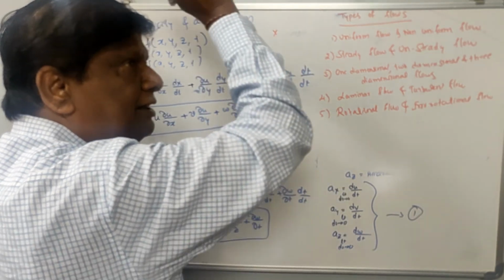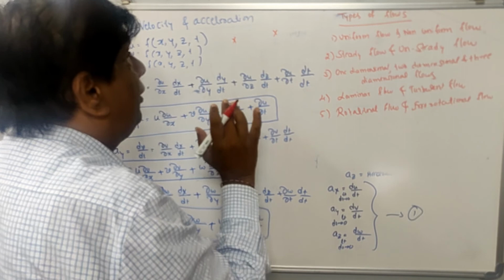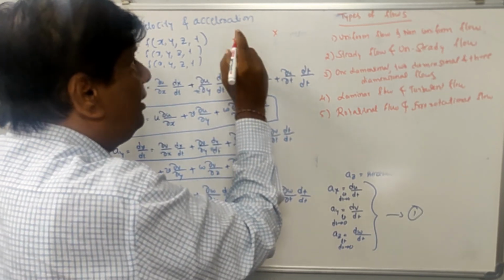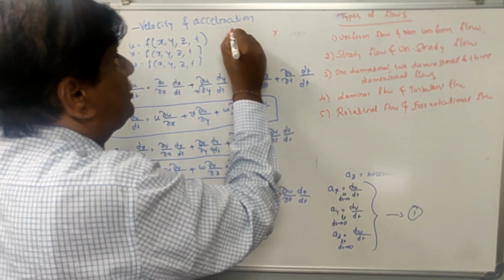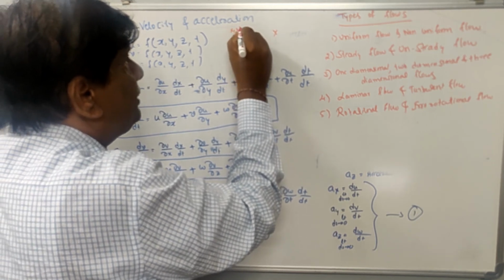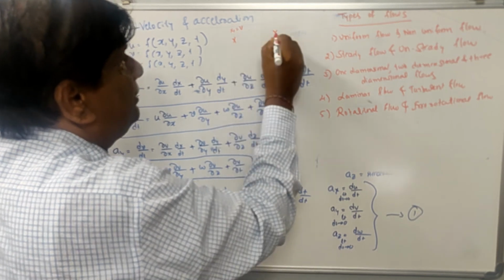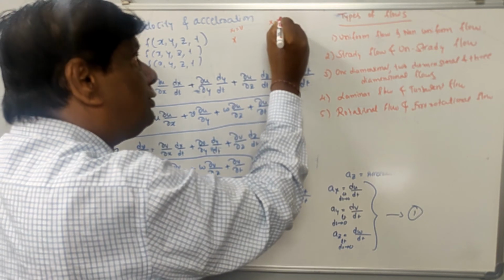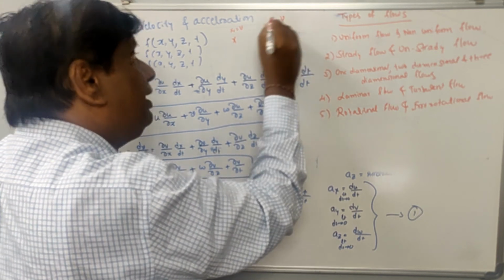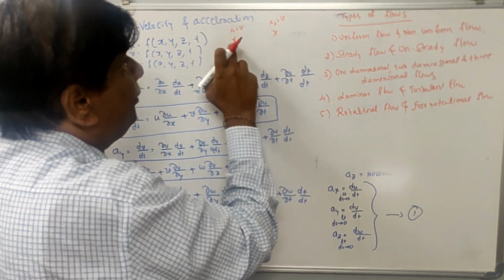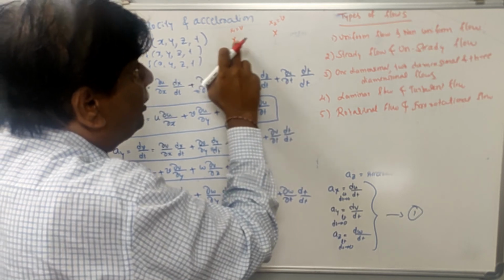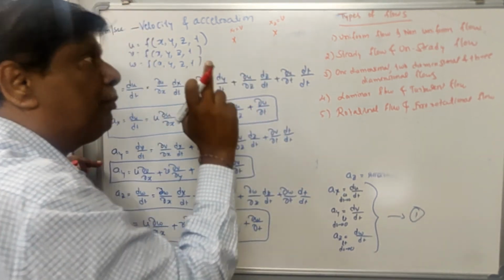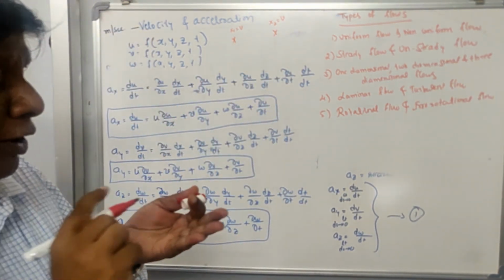We are not considering the external force which is causing the motion. This is the space occupied by a single particle, that is x1, and at this point the velocity is v, and this other point is x2. If at this point also the velocity remains the same v when the fluid particle moves from x1 to x2, the type of flow is called uniform flow.